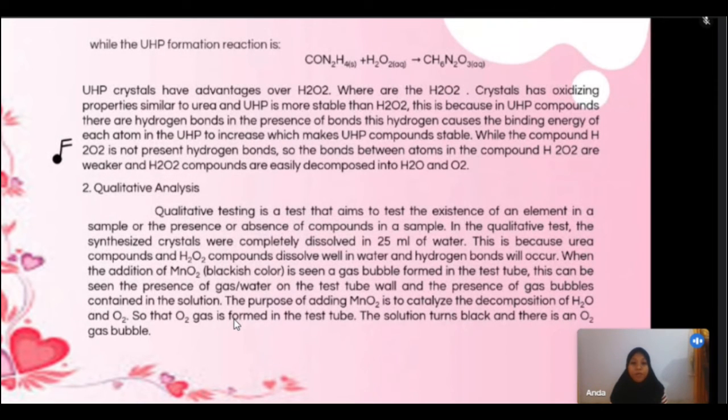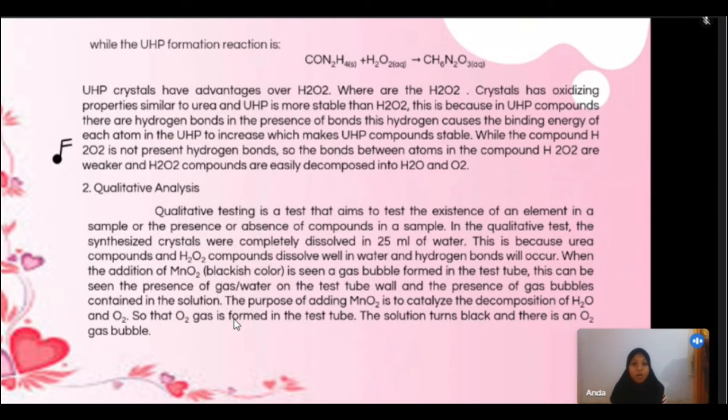While the UHP formation reaction is, this is my picture. UHP crystal has an advantage over H2O2, where the crystal has oxidizing properties similar to urea and H2O2. UHP is more stable than H2O2. This is because in UHP compounds there are hydrogen bonds.